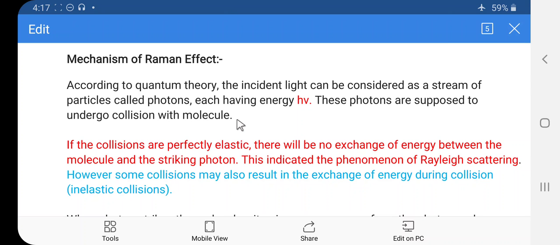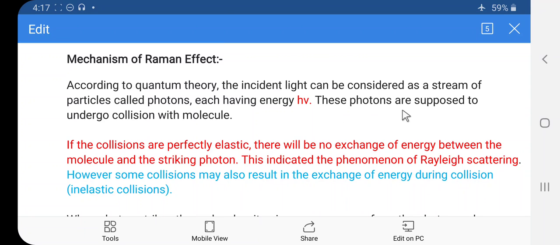Then the mechanism of the Raman effect. According to the quantum theory, the incident light can be considered as a stream of particles called photons, each having energy h nu. So here the photon's energy is denoted by the symbol h nu. h is the Planck constant, nu is the frequency of the light.